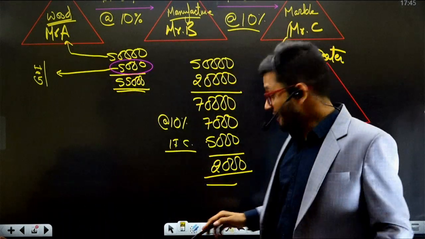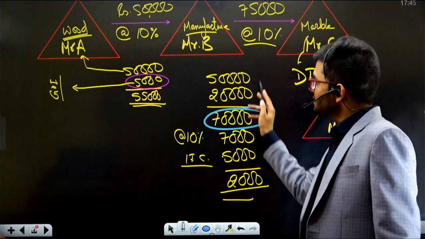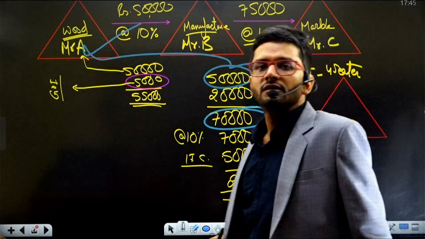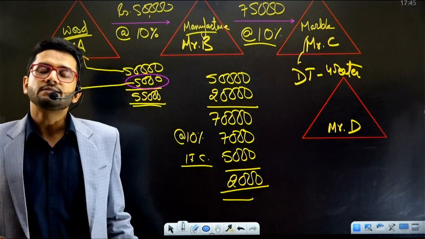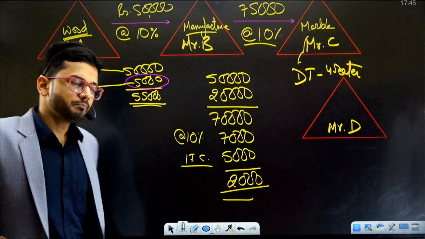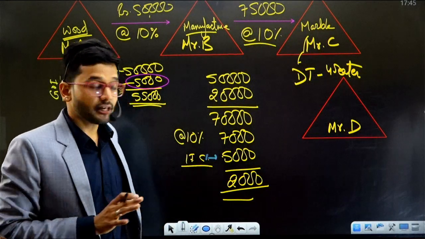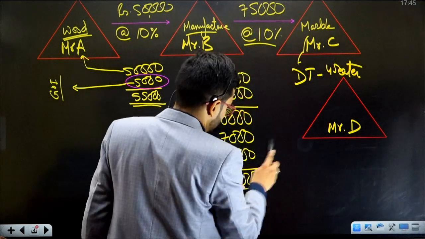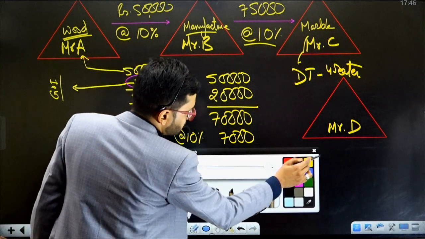Because of a simple fact that out of the total value of the goods being purchased, 50,000 has already been subject to tax. So on 50,000 we are not going to pay taxes again. We are going to take the credit of the taxes which have been paid on 50,000 rupees by Mr. A. So I'm going to get a credit which is known as ITC credit. This is a peculiar phenomenon of GST. The amount being paid to Government of India is only 2,000 rupees.